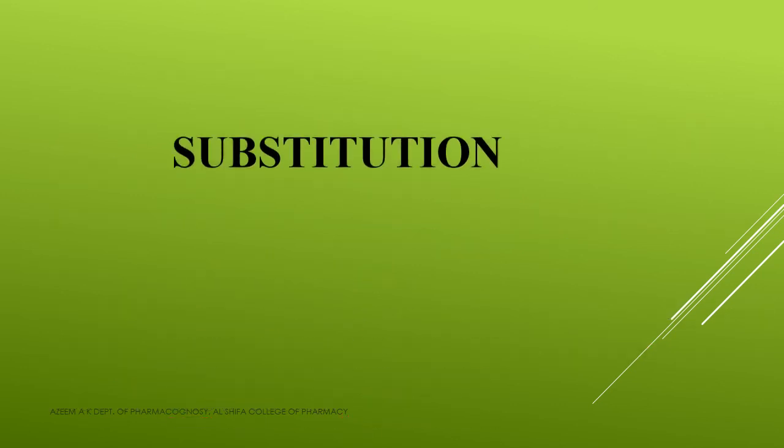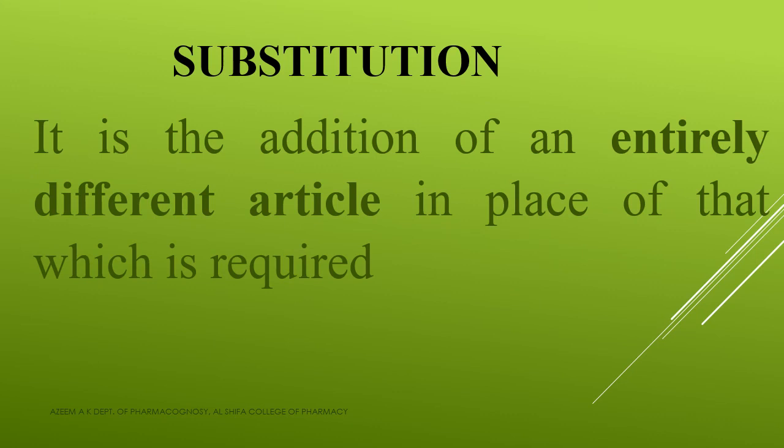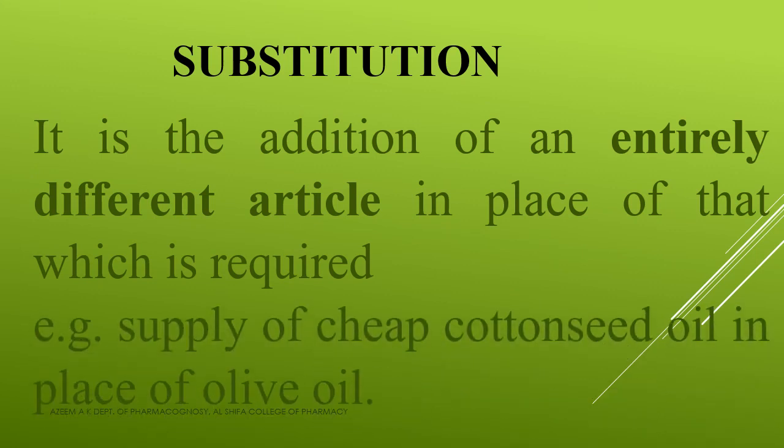Clear? So നമ്മൾ ഇതുവരെ പഠിച്ച കാര്യങ്ങളൊക്കെ ഓർമ്മയുണ്ടാവും. Sophistication, admixture, then spoilage, then substitution, etc. So that is about adulteration and different types of adulteration. Clear? Okay, then thank you.